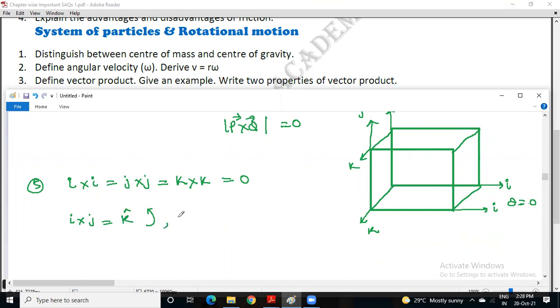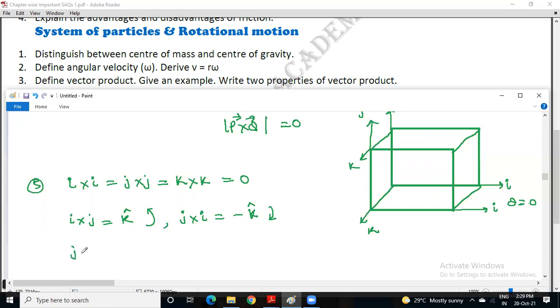Next, J cross I will be minus K if it is in the clockwise direction. J moving towards I in the clockwise direction gives minus K. If J moves towards I in the anti-clockwise direction, it will be plus K.